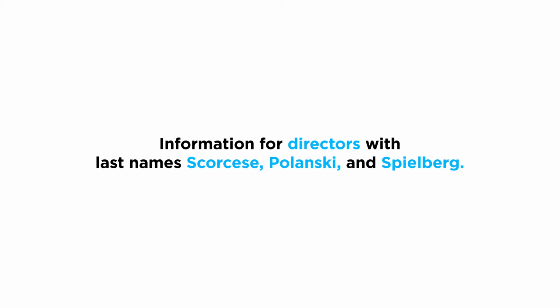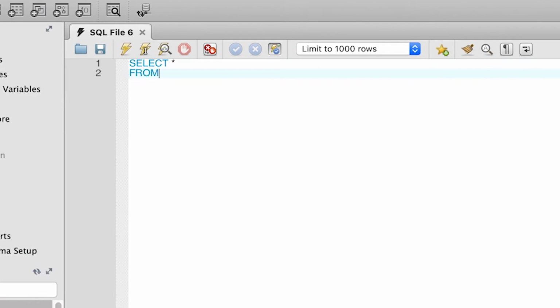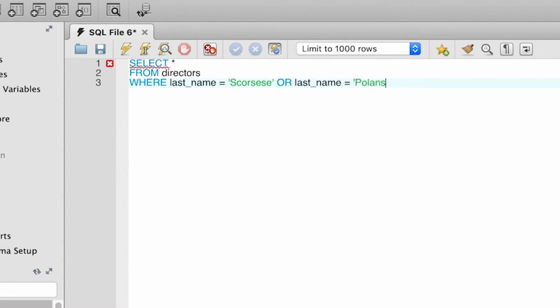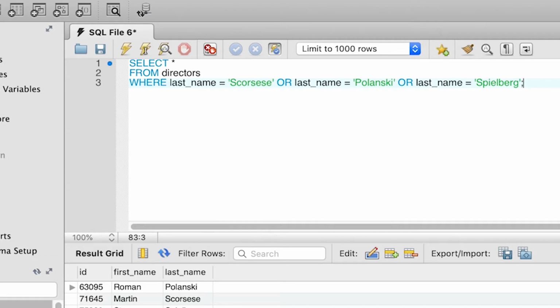Remember, we have done this query using the OR operator in an earlier video. Let's remember how we answered that query using OR so that we can make the comparisons. So what we do, we write SELECT * FROM directors WHERE last_name is equal to Scorsese, OR last_name is equal to Polanski, OR last_name is equal to Spielberg. Remember, this query works, you can write it, it will give you back the results that you want.